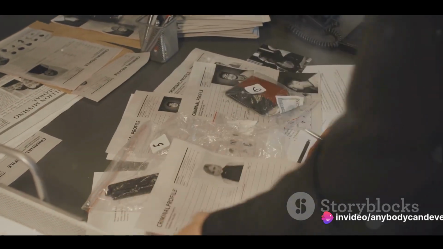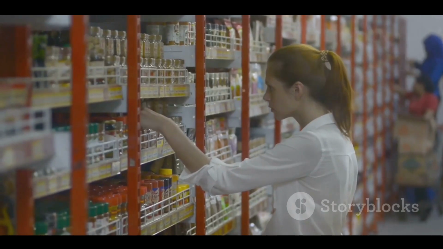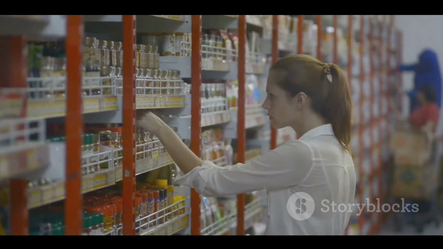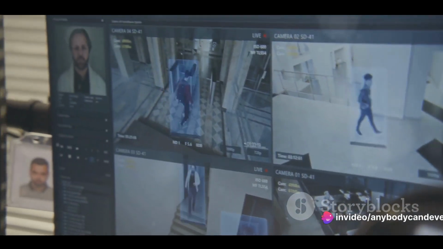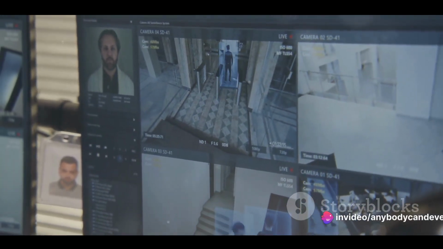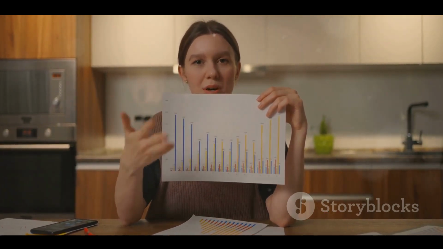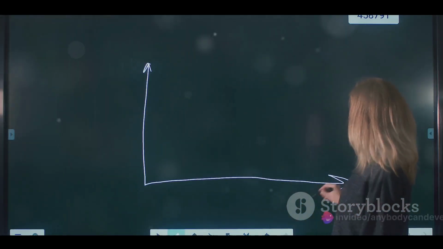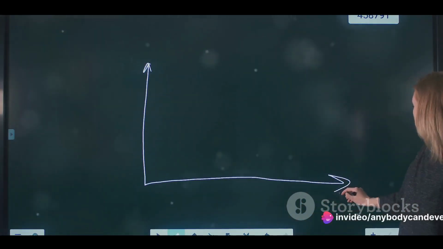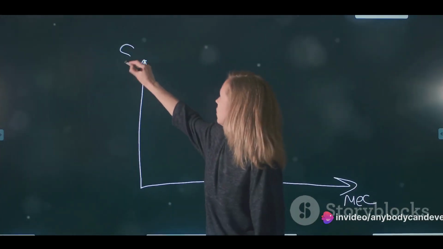Imagine a retail business wanting to understand its customers better. Unsupervised learning can segment customers into different groups based on their shopping habits. Or consider a security system that needs to spot unusual activity. Anomaly detection is another example where unsupervised learning shines, identifying outliers in data that could signal potential threats. Unsupervised learning, therefore, is like learning without a teacher, uncovering hidden patterns and structures from data.